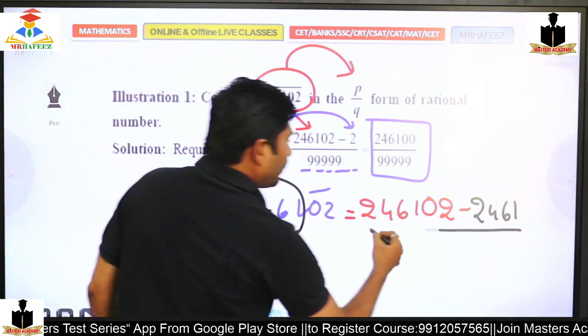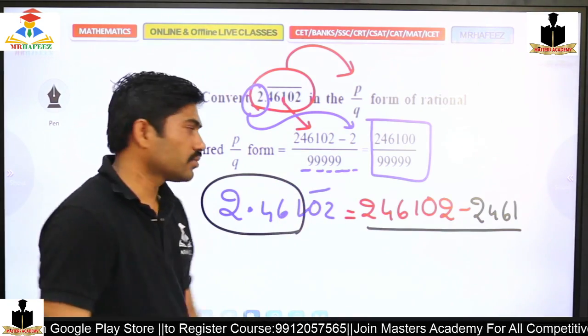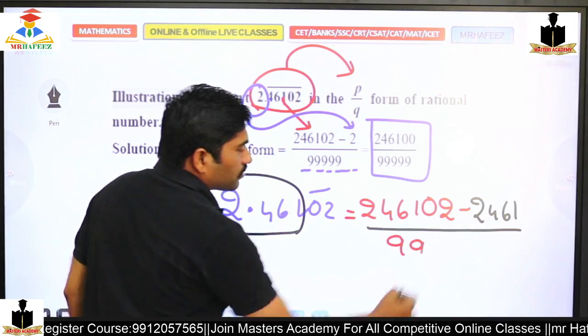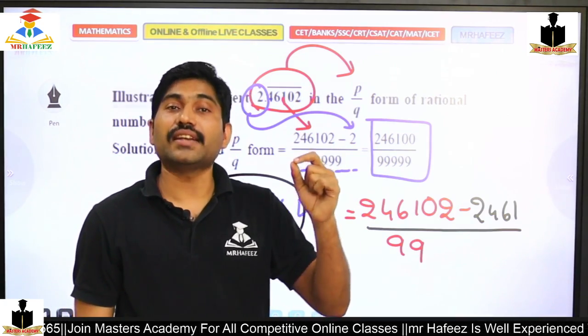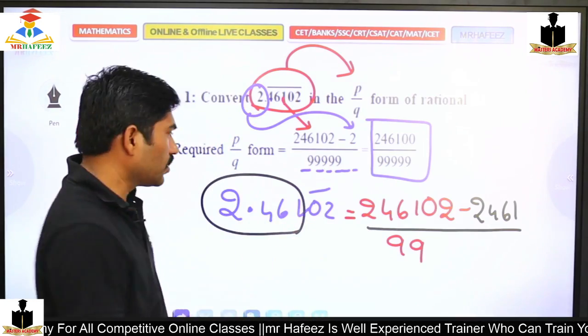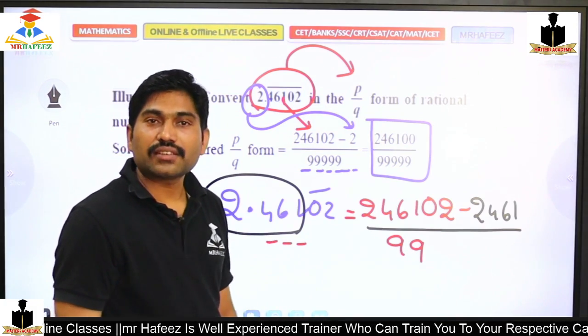So other than the bar, 2461, divided by... how many digits are under the bar? Only 2. So first I should write 9 and 9. The reason is that, based on the digits under the bar, I write the 9s. What about the zeros? How many digits are left over other than the bar?